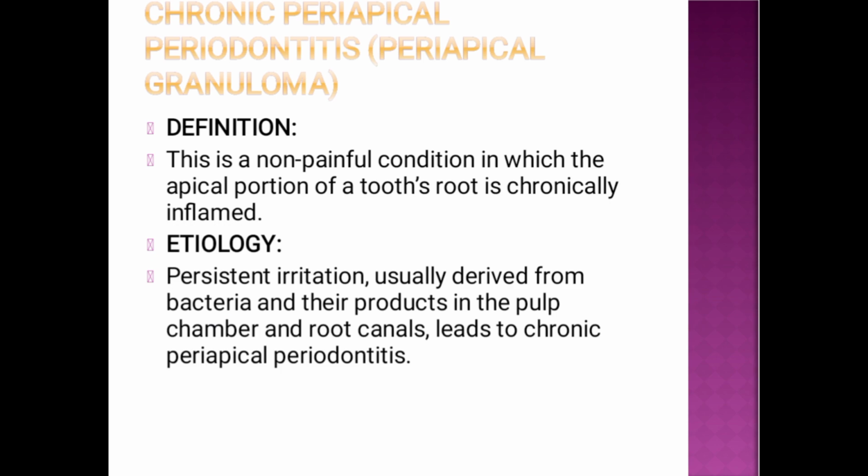Okay, then coming towards chronic periapical periodontitis, which is very important. Most important, there is no pain, although as we have studied there is acute inflammatory exudate in the periapical region, at the apex. It is a condition in which the periapical portion of the tooth is chronically inflamed, because there is a chronic inflammation and granuloma formation.